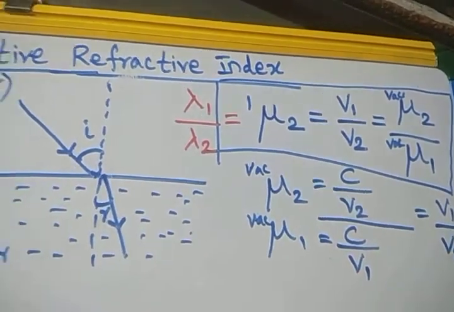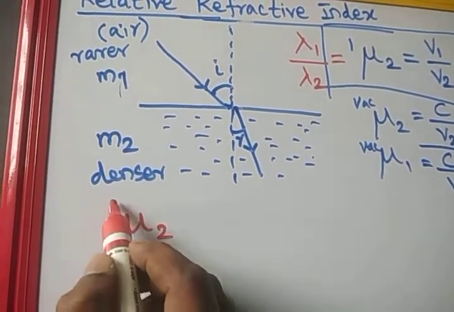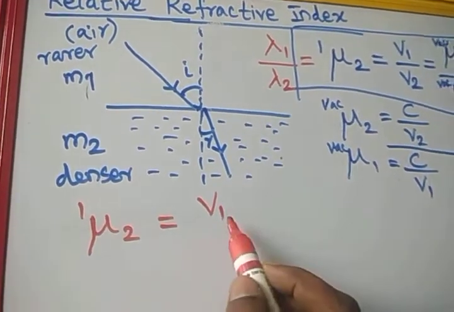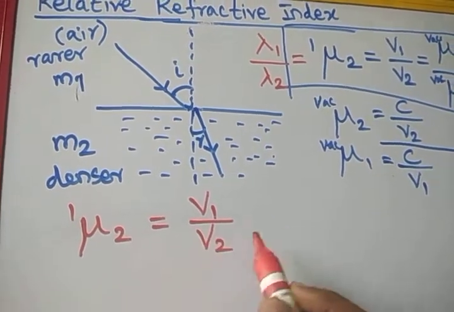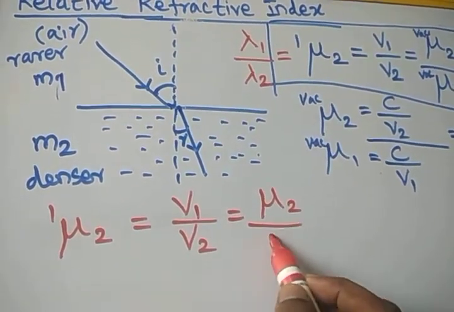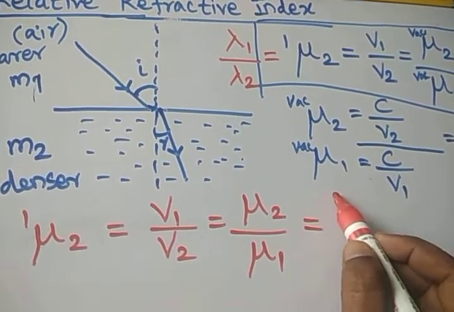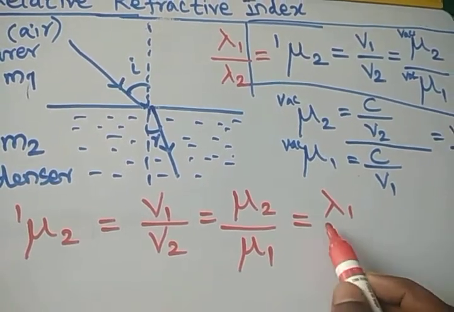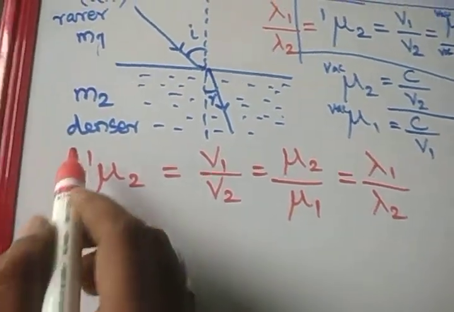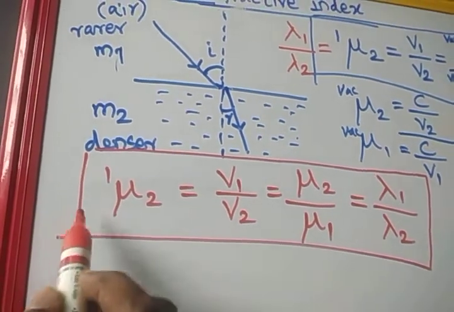So in consolidated form, I can write the refractive index of the second medium with respect to the first medium as equal to the velocity of light in the with-respect-to medium divided by the velocity of light in the medium, which is equal to the absolute refractive index of the medium divided by the absolute refractive index of the with-respect-to medium, which is equal to the wavelength of the light in the with-respect-to medium divided by the wavelength of the light in the particular medium. This is the equation you have to remember for solving refractive index problems.